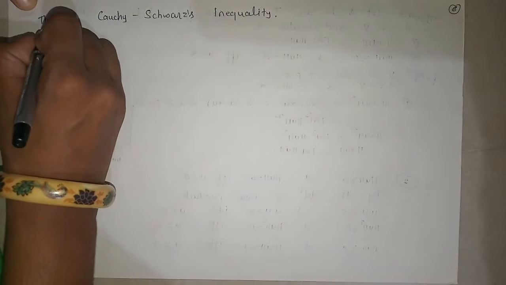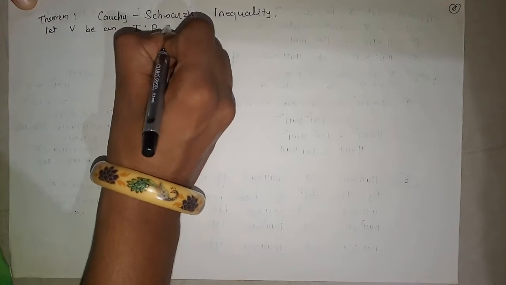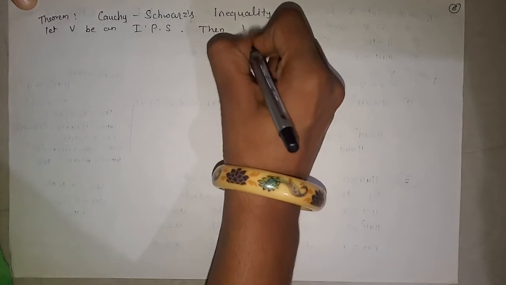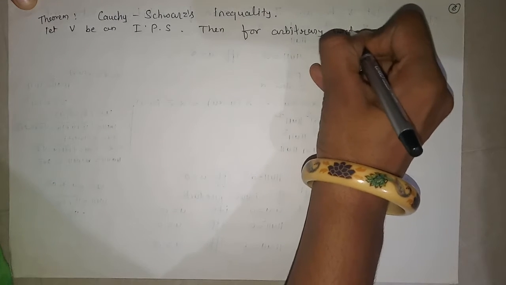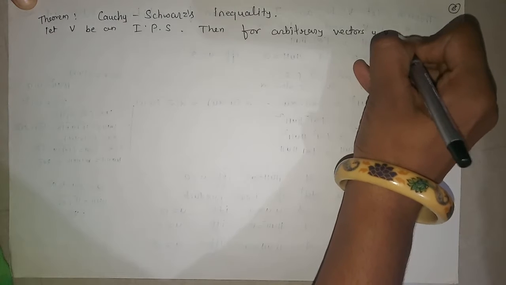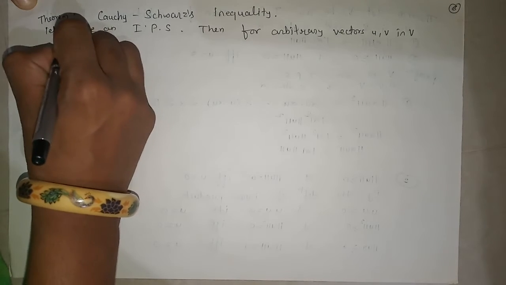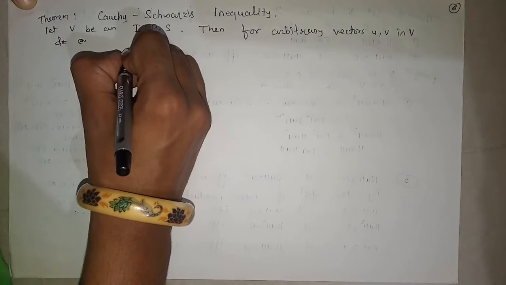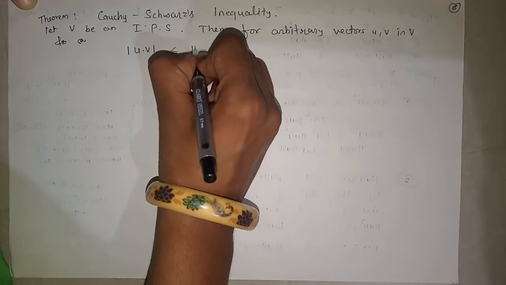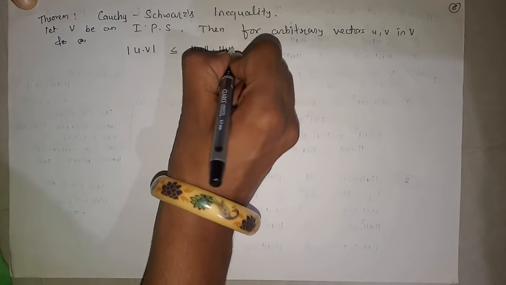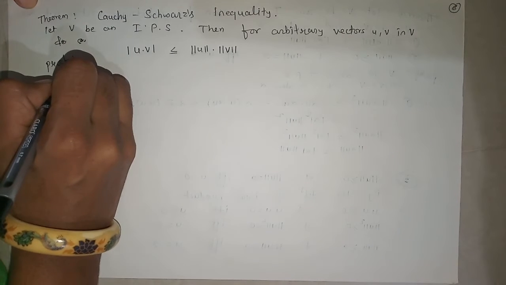So, the statement: let V be an inner product space, then for arbitrary vectors u, v in V, the modulus of u dot v is always less than or equal to the norm of u times the norm of v. So this is the statement for the Cauchy-Schwarz inequality. Now we will see its proof.